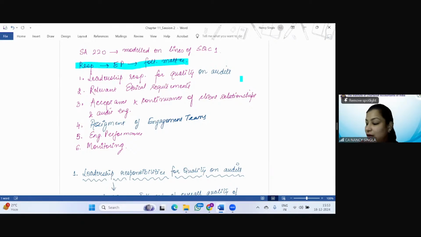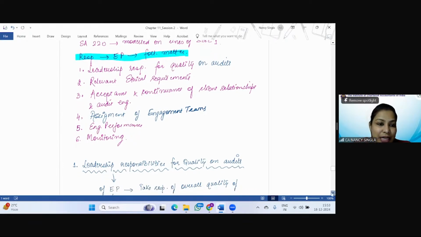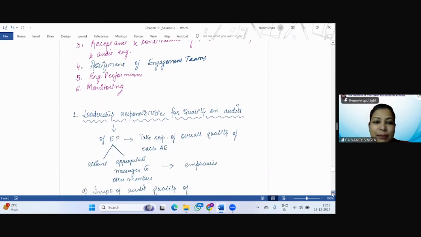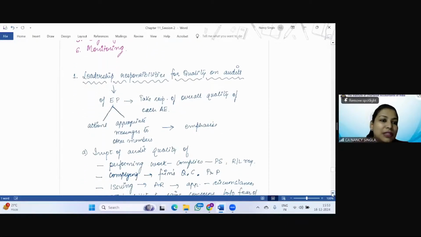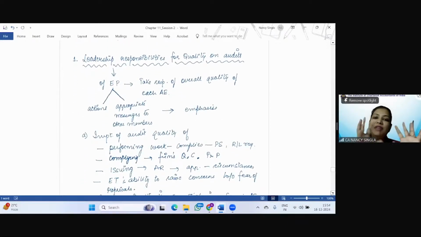Then when we did SQC1, it was human resources. Here it is assignment of engagement teams. And then engagement performance and monitoring, these are the same, right? So these points that we are going to cover are very simple because the foundation we have studied in SQC1, and we have seen that 220 is modeled on the same lines of SQC1. So the first is leadership responsibility for quality on audits.